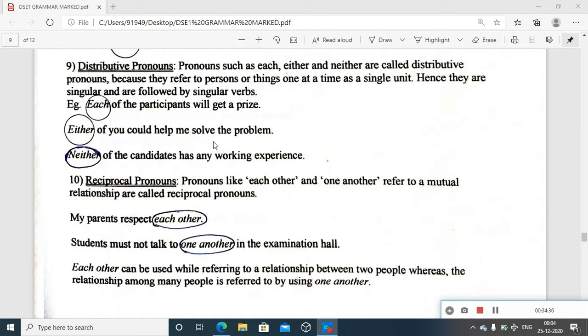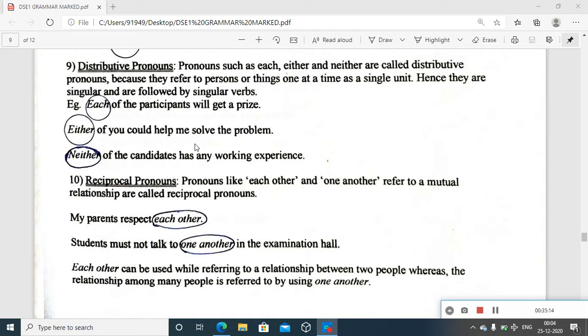Neither of the candidates has any working experience. That's the part it talks about, because they refer to persons or things one at a time as a single unit. Neither of the candidates has any working experience. When you talk about neither of the candidates, we can assume two are assembled there. So you are distributing. That's why it talks about has. Otherwise, after candidates we expect have.